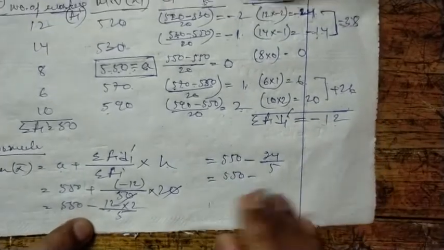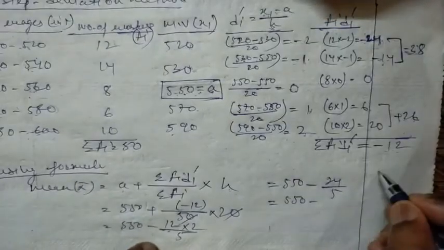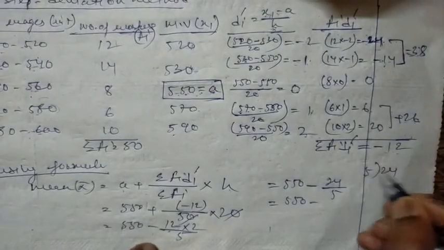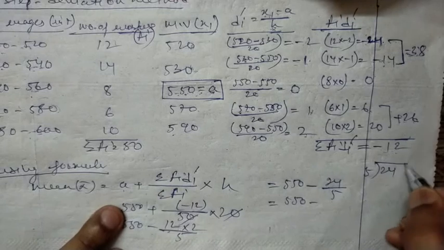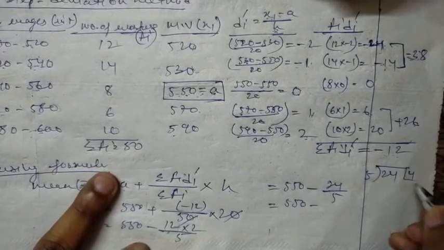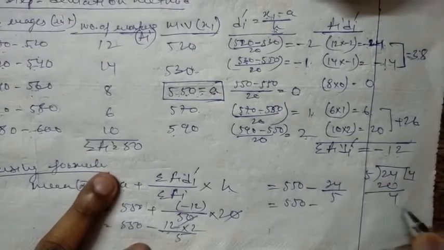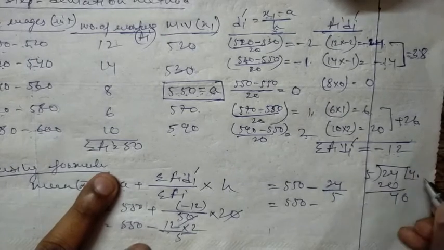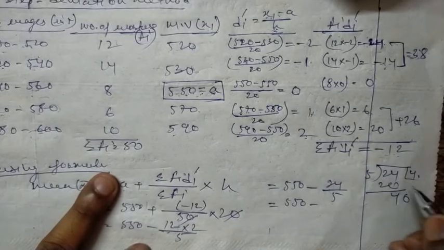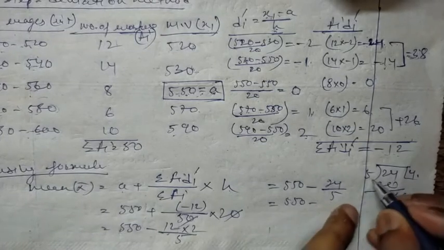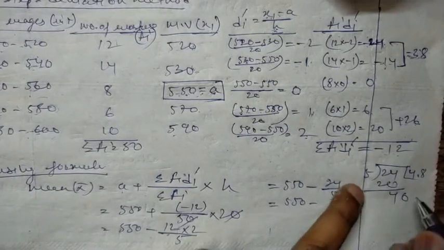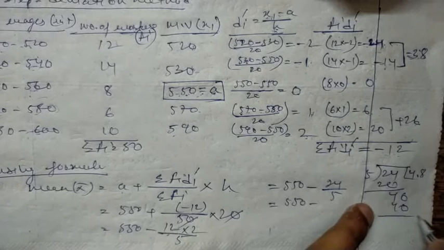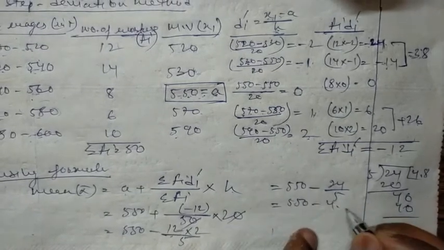If I divide this one, let's see what I will get. 24 divided by 5: 5 times 4 is 20, 5 times 8 is 40, so I will get 4.8.